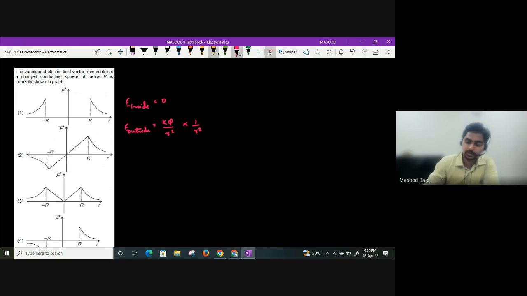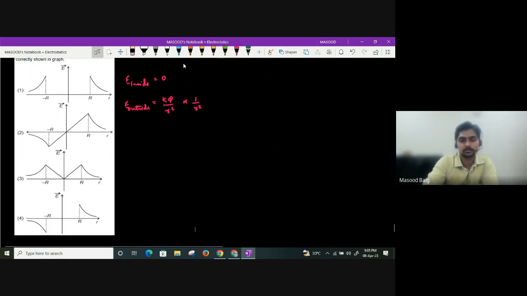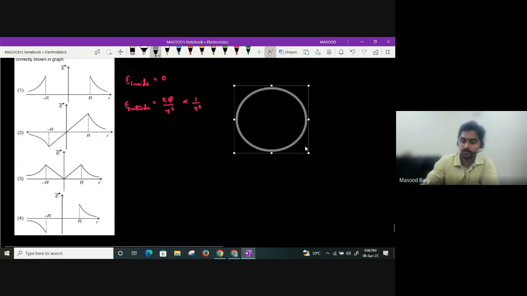So what will be the correct answer for us? The second one will be wrong. The second one will be the answer you can consider for a non-conducting solid sphere. They are not asking magnitude, guys. If they were asking magnitude for a non-conducting solid sphere, the third one would be correct. But what they are asking now is the electric field variation for a conducting solid sphere.